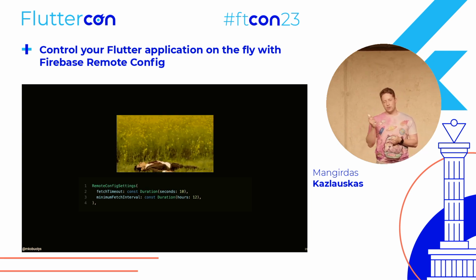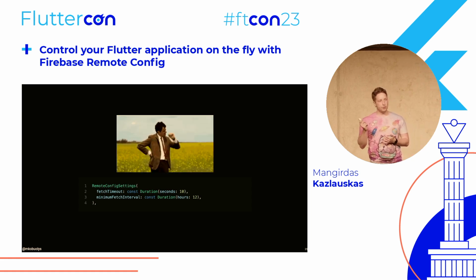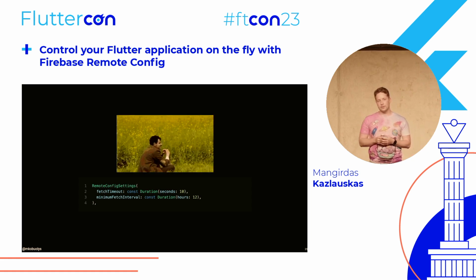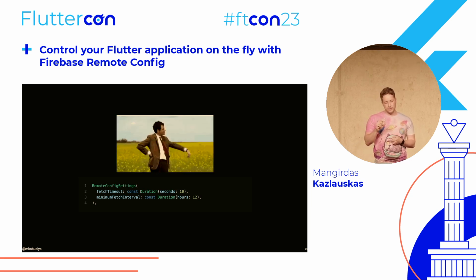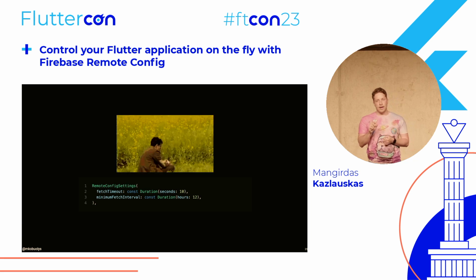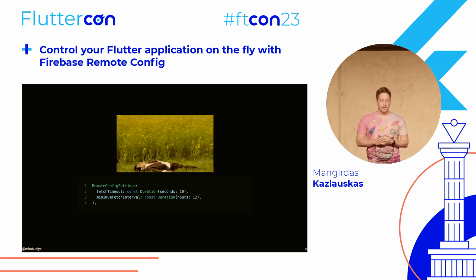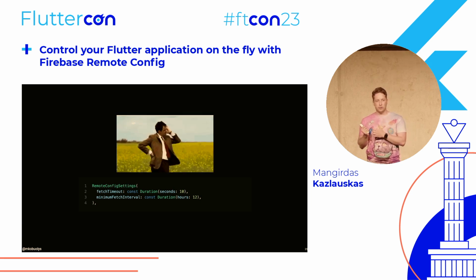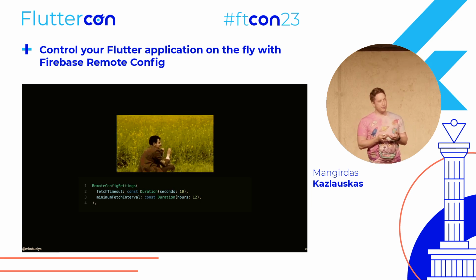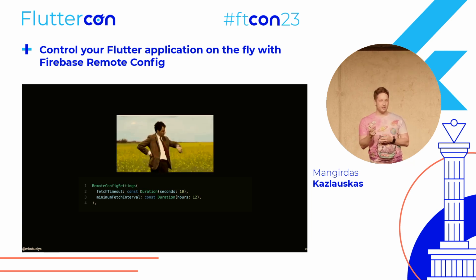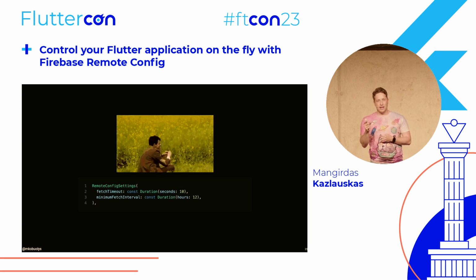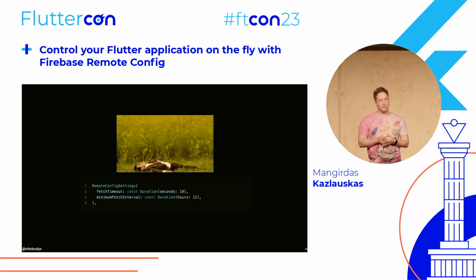The fetch timeout is pretty straightforward. If you cannot load the remote config after 10 seconds in this case, you'll get an error and you need to handle it somehow. But the important thing there is the minimum fetch interval. Basically, this value defines for how long the Firebase Remote Config is cached on your device. The default value is 12 hours, by the way. But in our app, we are updating the pun daily, meaning this 12-hour period is quite long, and it could even lead to the user opening the app before the pun was updated, so maybe the daily pun is not provided at that specific date.